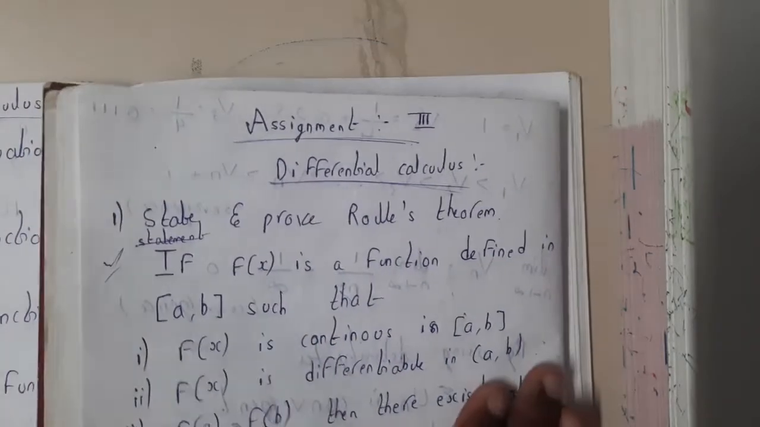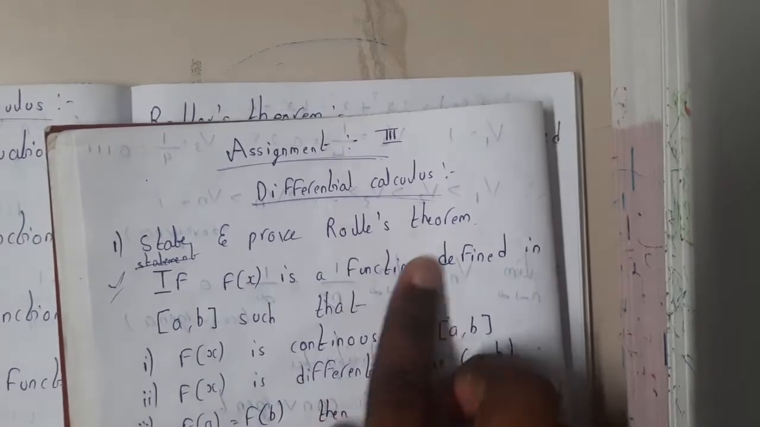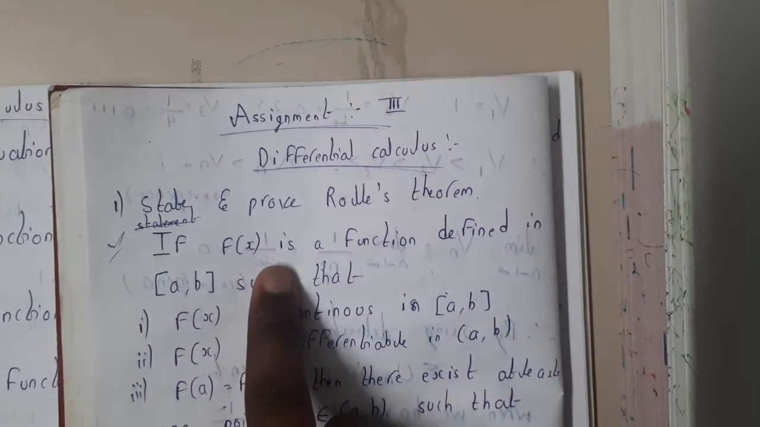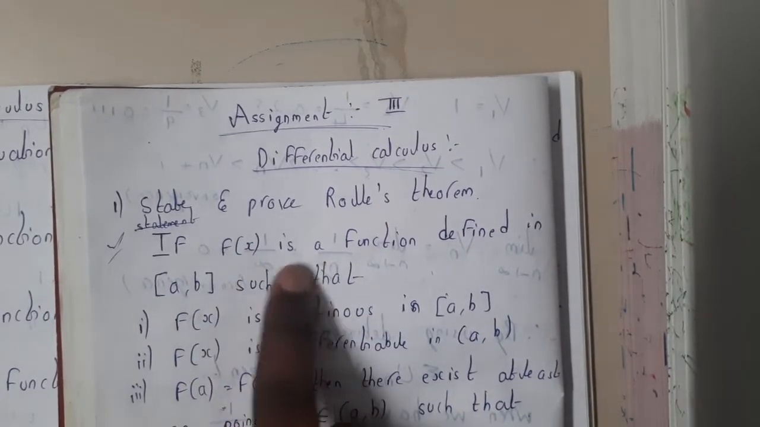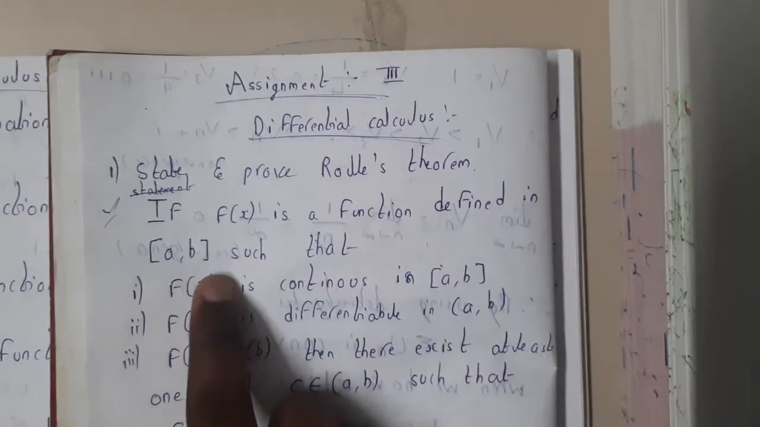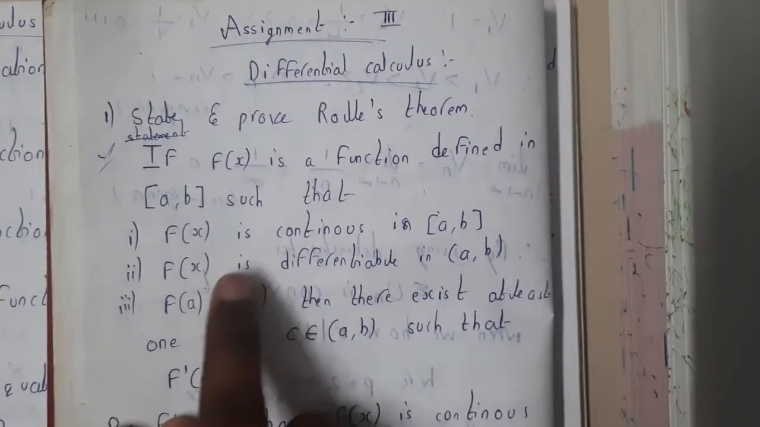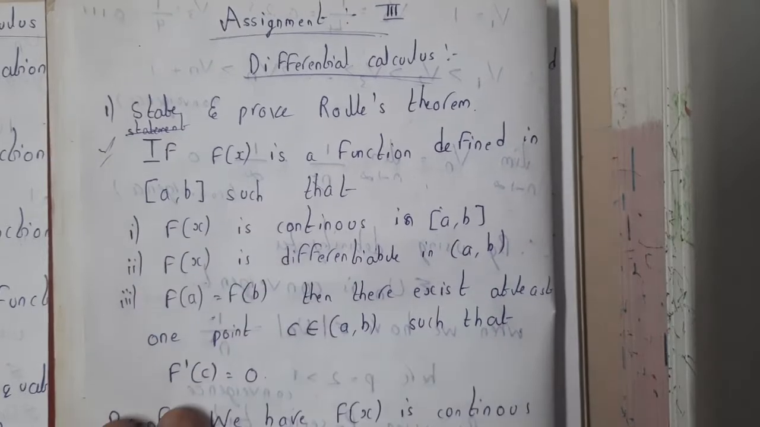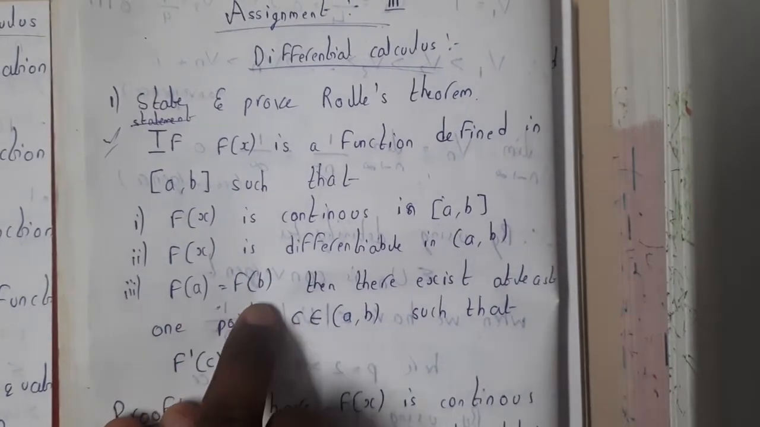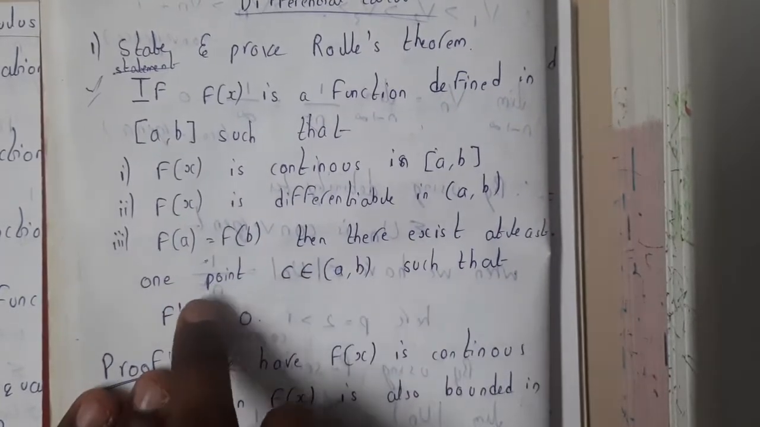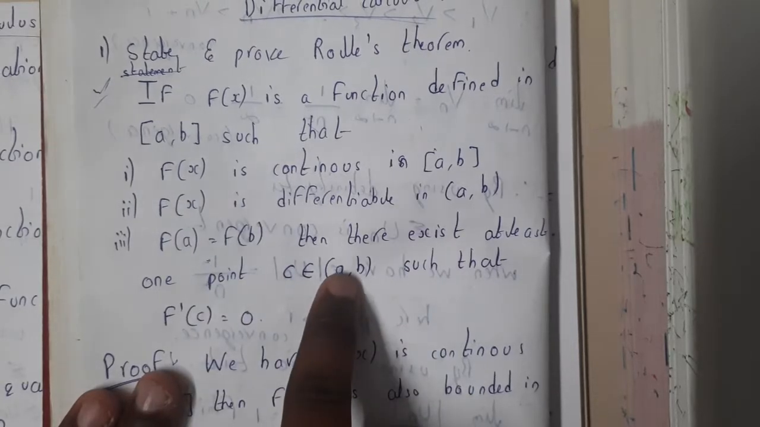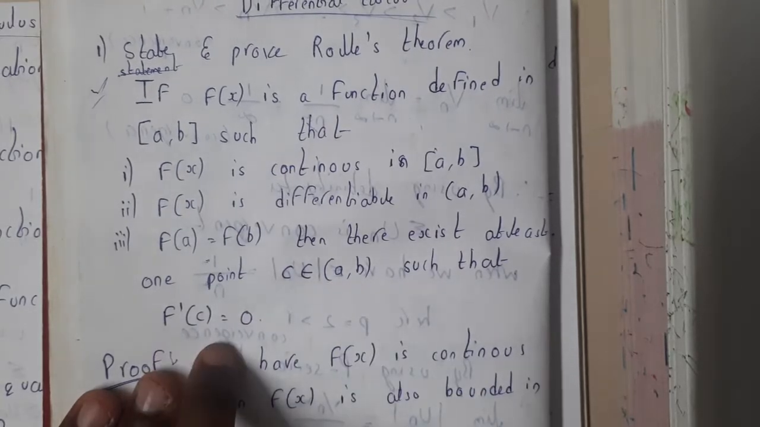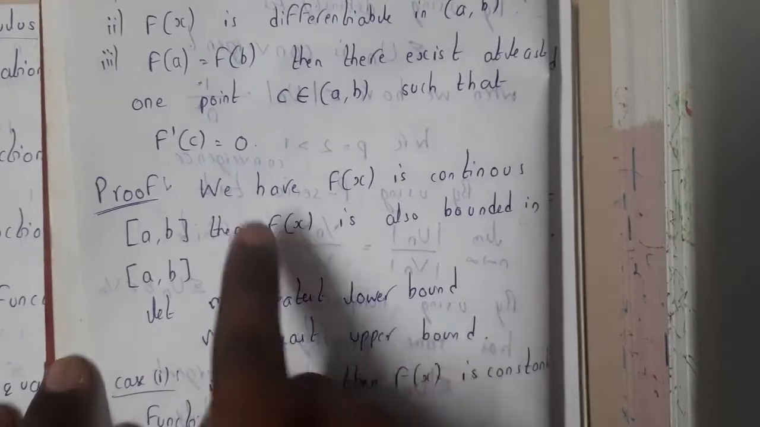So basically in this way you will have it. State and prove Rolle's theorem. If f of x is a function defined between a and b such that f of x is continuous and differentiable, and similarly f of a is equal to f of b, then there exists at least one point c between a and b such that f dash of c is equal to 0. You can go through the proof.